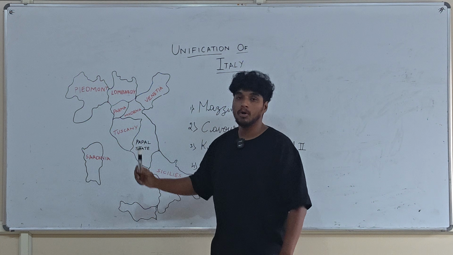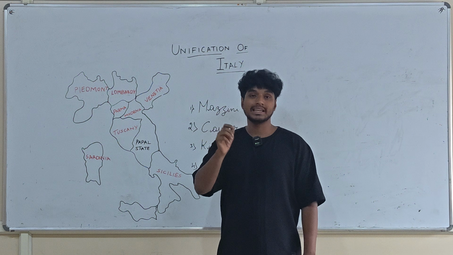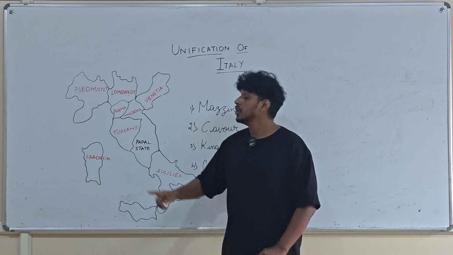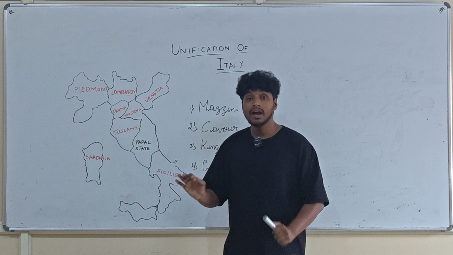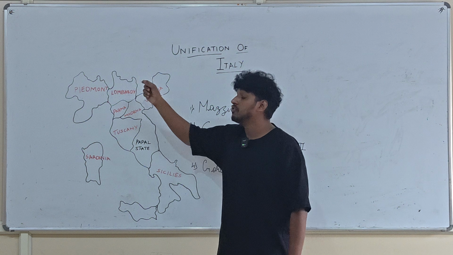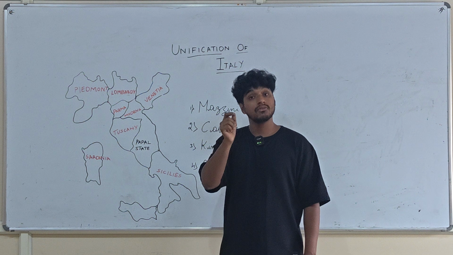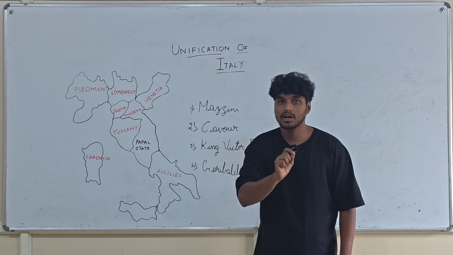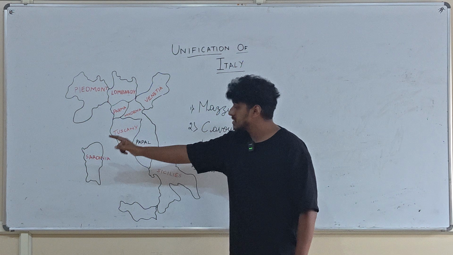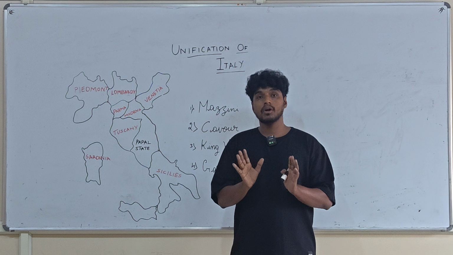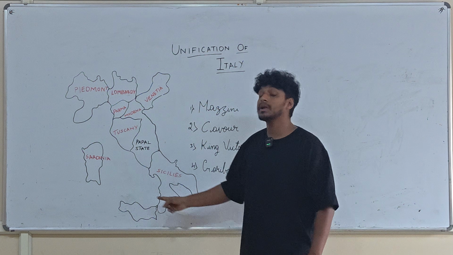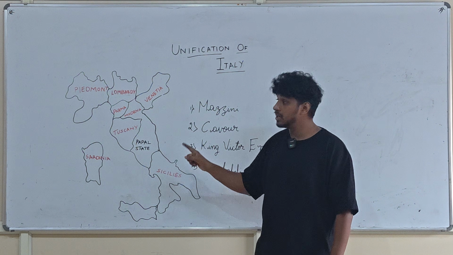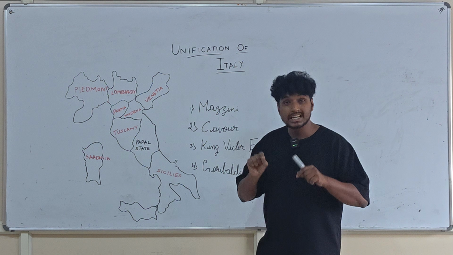And Sardinia and Piedmont are together called Savoy Sardinia. Don't get confused. The southern part is called Sardinia, the northern part is called Piedmont. Together they are called Savoy Sardinia, which is nothing but the Kingdom of Sardinia, controlled by the Italian king Victor Emmanuel II. Out of all these places, only two were under the Italian king's control, that is Sardinia and Piedmont. So the unification process is nothing but bringing all these places back to the Italian kingdom. I repeat, to bring all these places back to Italy's kingdom.